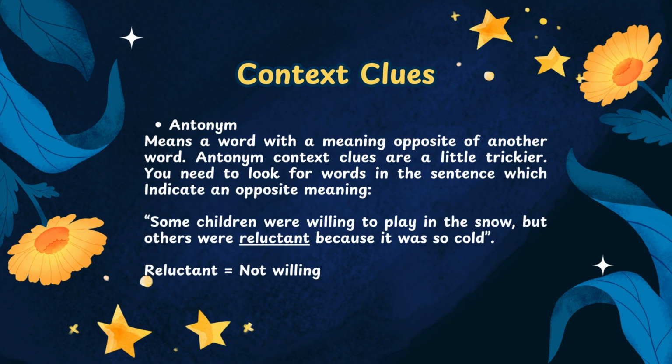Antonym. Antonym means a word with a meaning opposite of another word. Antonym context clues are a little trickier. You need to look for words in the sentence which indicate an opposite meaning. For example, some children were willing to play in the snow, but others were reluctant because it was so cold. Reluctant has the same meaning as not willing.